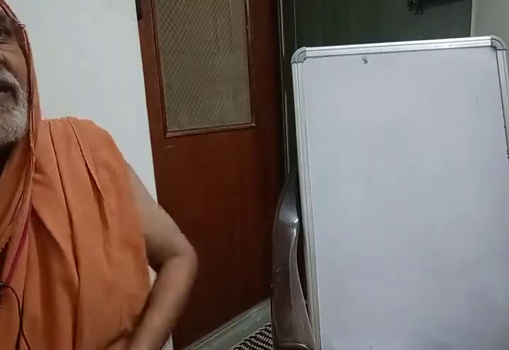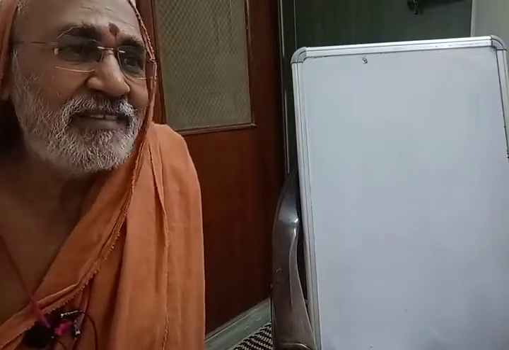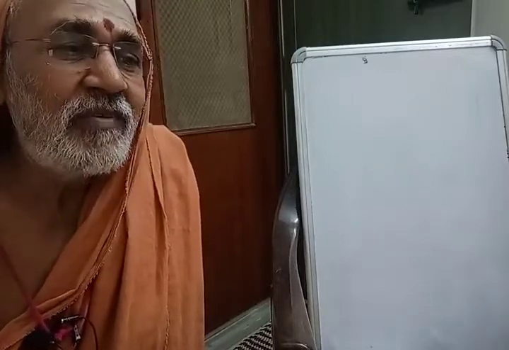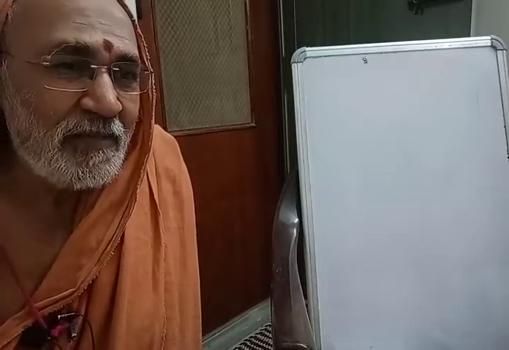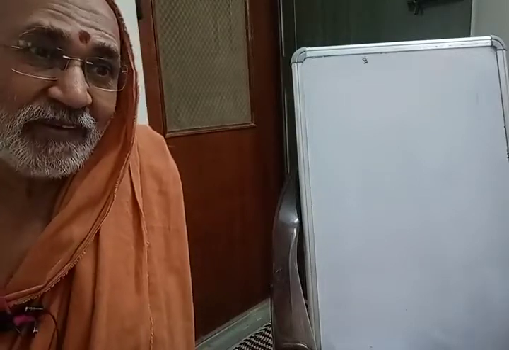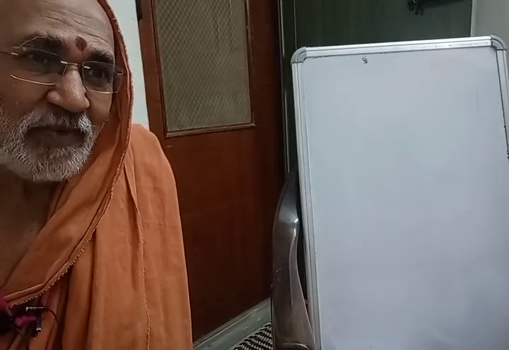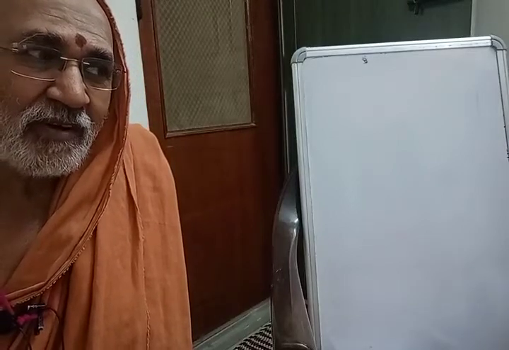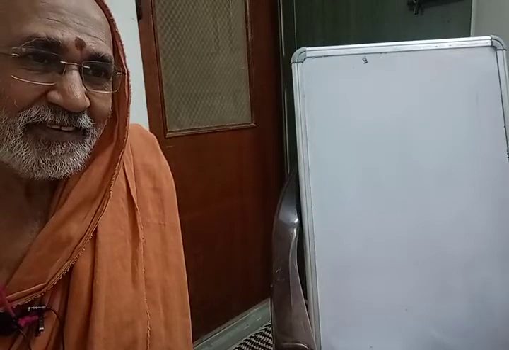So murkha has a slightly different connotation. Mudha you can say is ignorant, confused, he says one thing for another. The word fool can be translated as mudha. Mudha is a fool, but murkha is not only a fool, he is stubborn or arrogant. Therefore murkha can't be translated as simple fool.